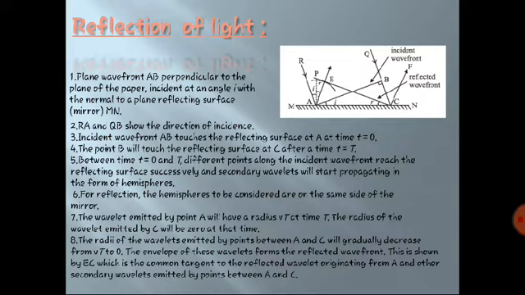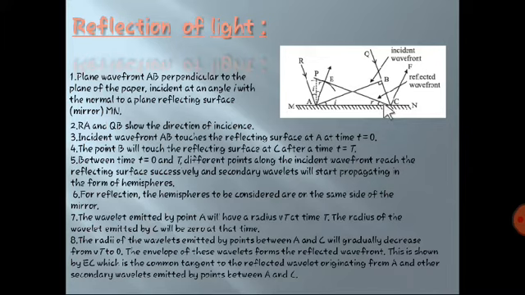From this diagram you can see A touches the surface first and then B. So A touches the surface at t equal to 0 and B will reach point C after time capital T. But between t equal to 0 and t equal to T, a number of reflections occur, because the points on the AB wavefront, being secondary sources of light, have already started emitting light waves in all directions between time t equal to 0 and time T.